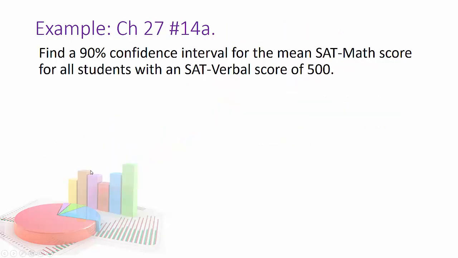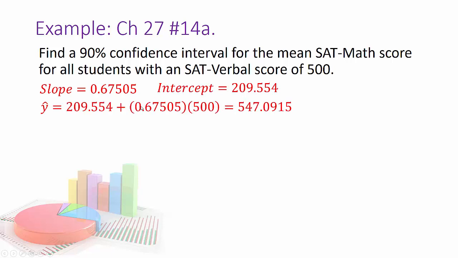So we'll do a quick example here. I'm going to do a 90% confidence interval. This is problem 14a in your book, so you might want to refer to it. I'm pulling the numbers from the book. So I'm finding a 90% confidence interval for the mean SAT math score for all students with an SAT verbal score of 500. So we have the slope, for our correlation between verbal and math, and our intercept, which I'm pulling from the book.